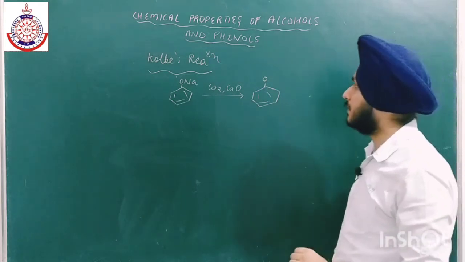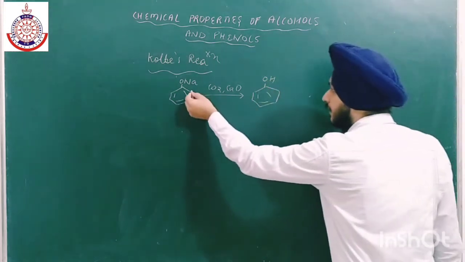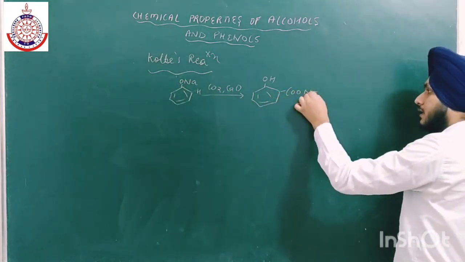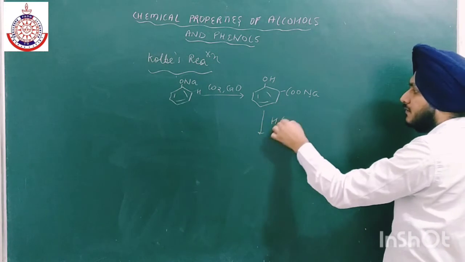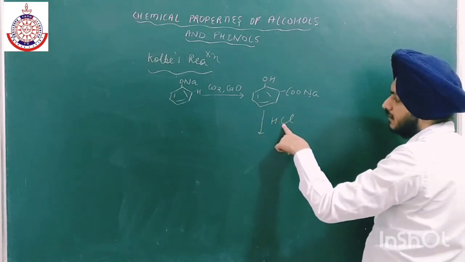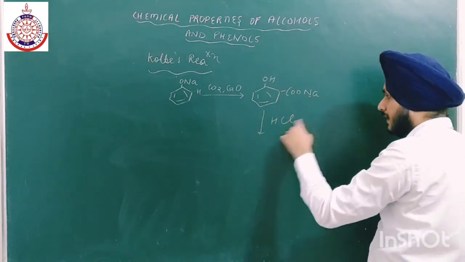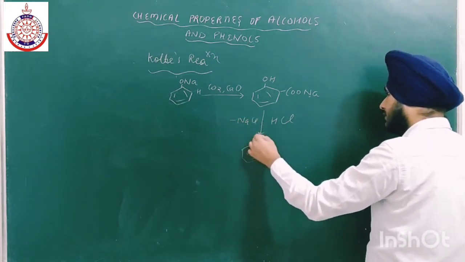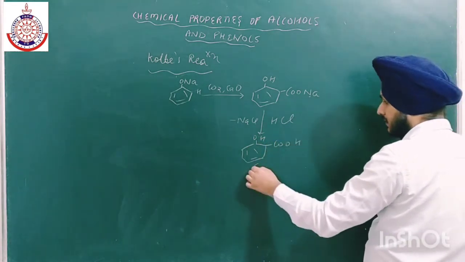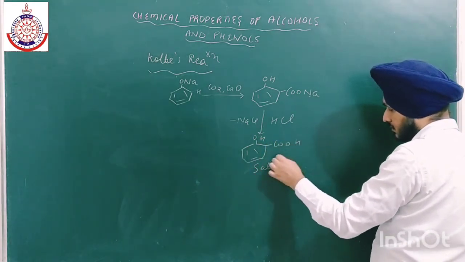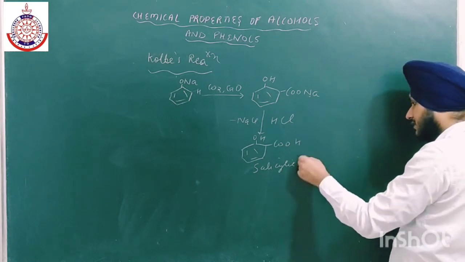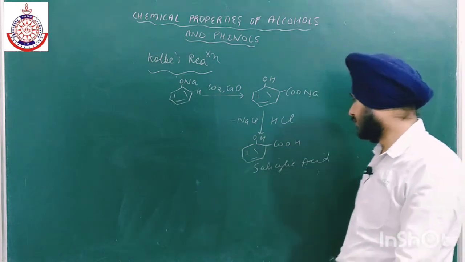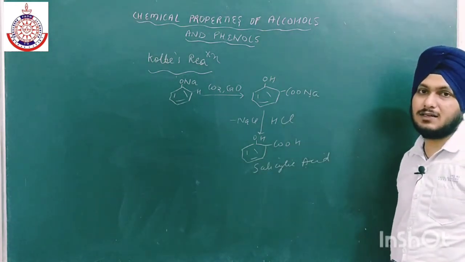Okay, so now what will happen, here we have hydrogen atom. This hydrogen will shift over here and COONa will form. Okay, and then we have to react it with HCl. This chlorine and this sodium will form NaCl and we will get this product, and we all know that this is known as salicylic acid. Okay, now what is the use of this reaction? In order to form salicylic acid. This is the main use. Okay, now salicylic acid is very important.